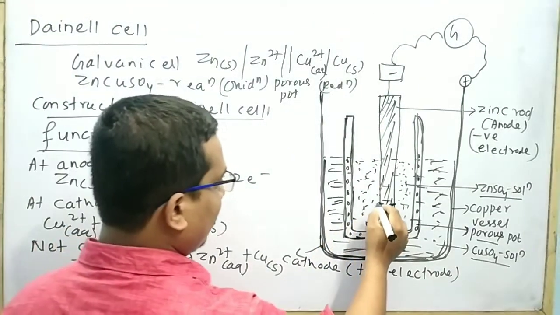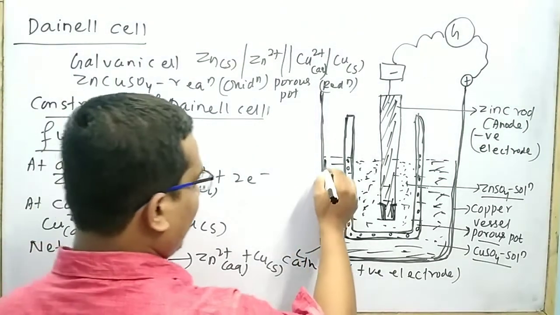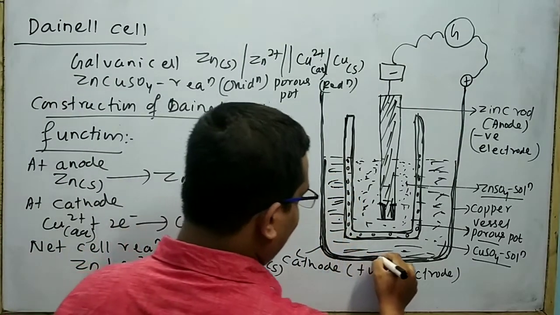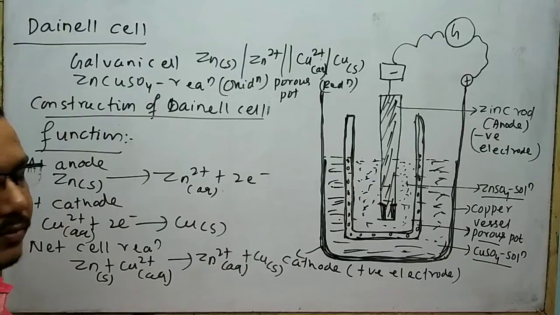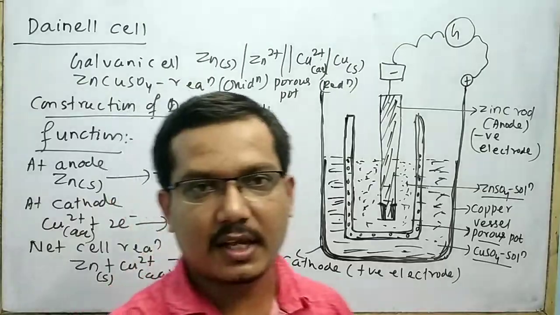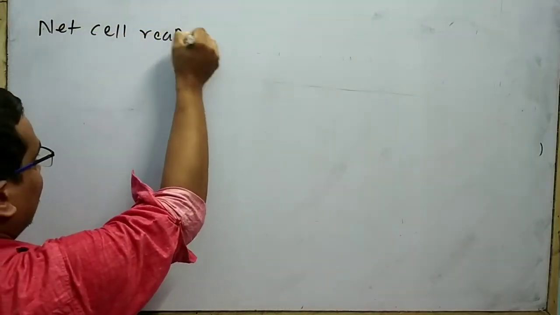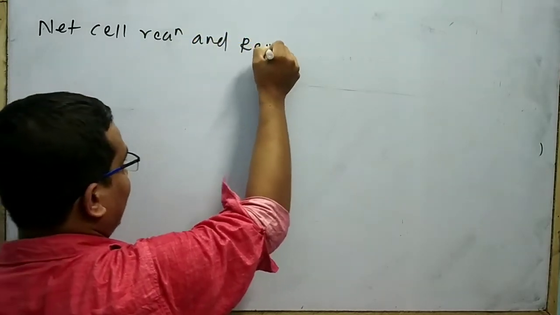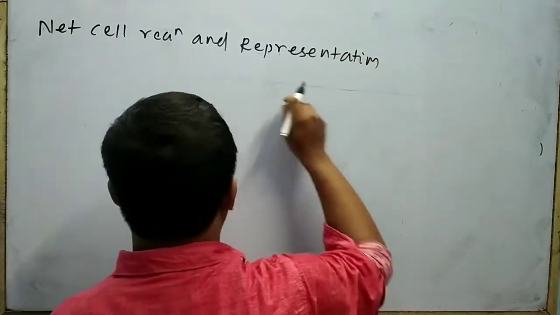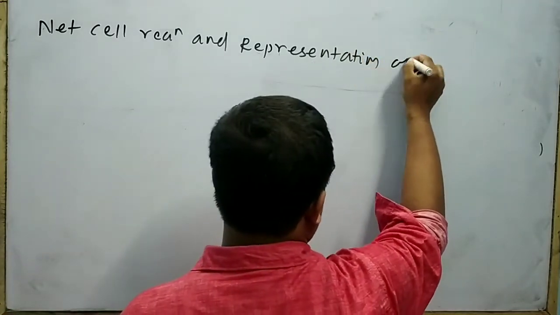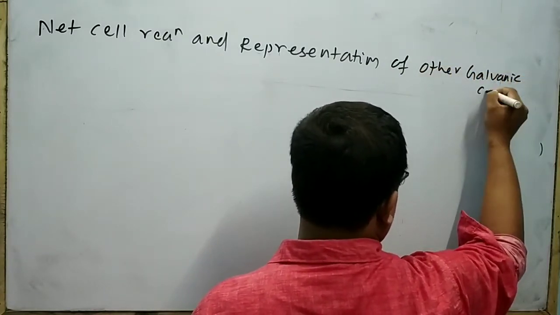After some time there is a loss of zinc in the zinc rod. On the other hand, copper is deposited on the inner side of the copper vessel. This is all about your Daniell cell. Next I will explain the net cell reaction and representation, meaning cell representation, of other galvanic cells.